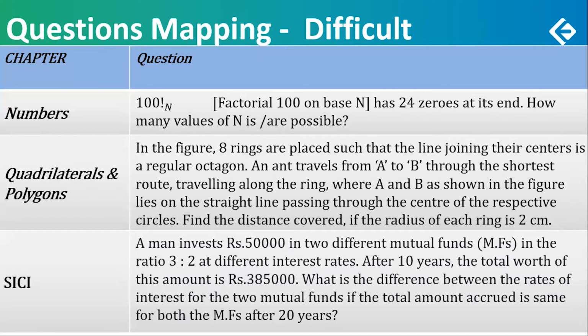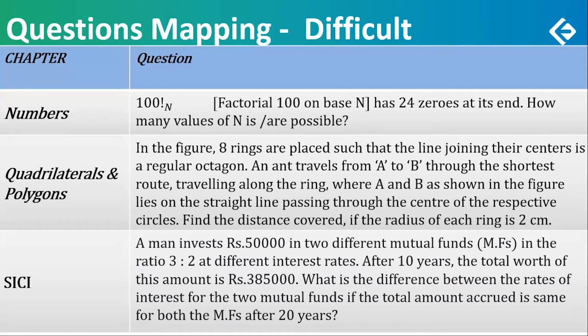If you read the question and try to see whether it is difficult, yes, it is very difficult. You understand it, it's difficult. And you do it a little bit. If you know that 24 zeros are there in 100 factorial at the end, then it could be a little bit moderate.